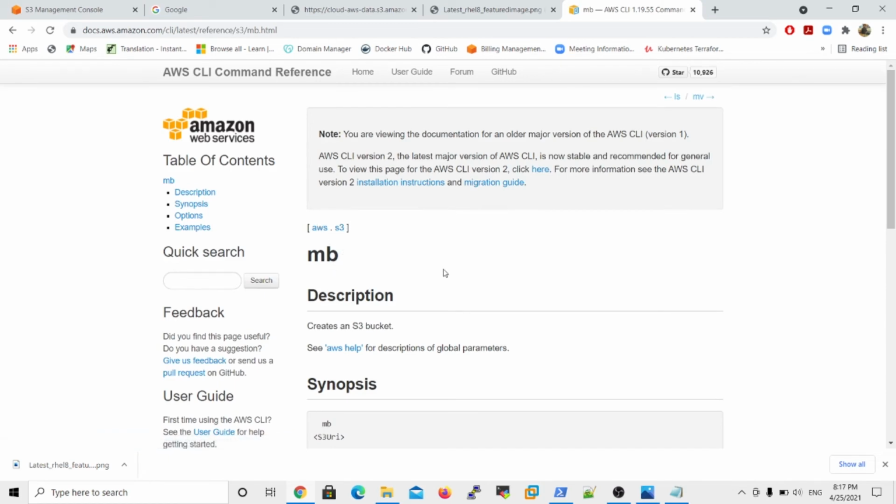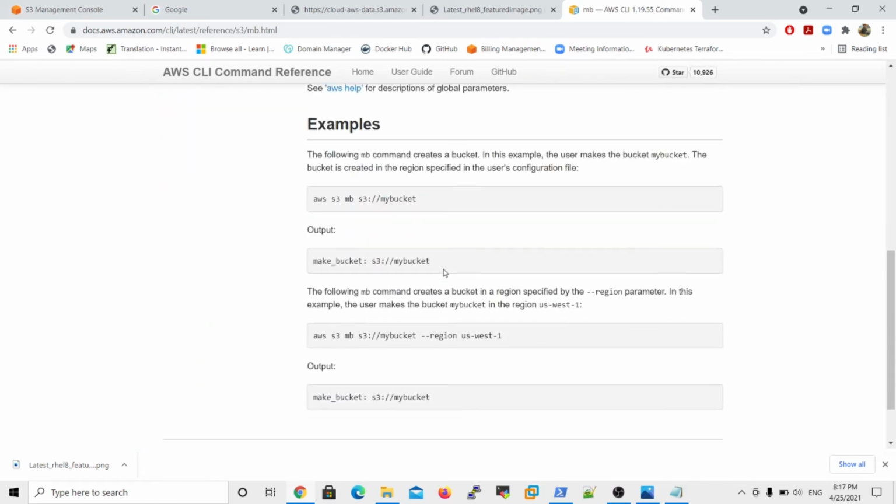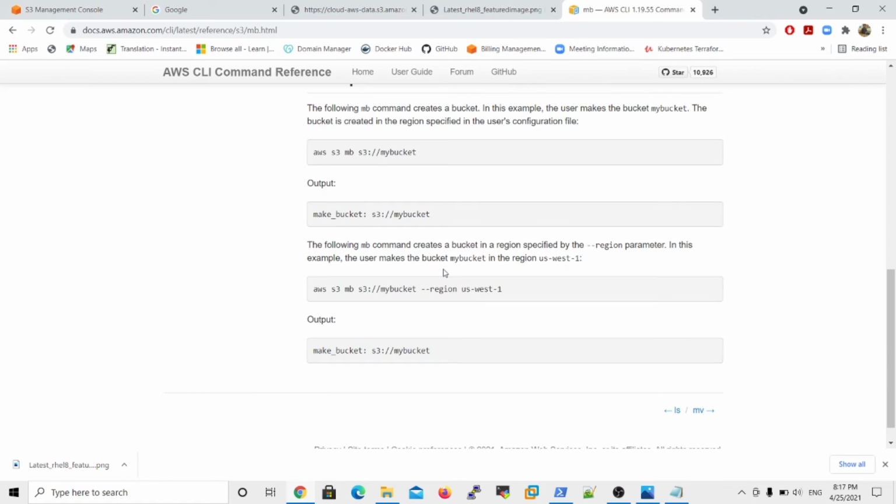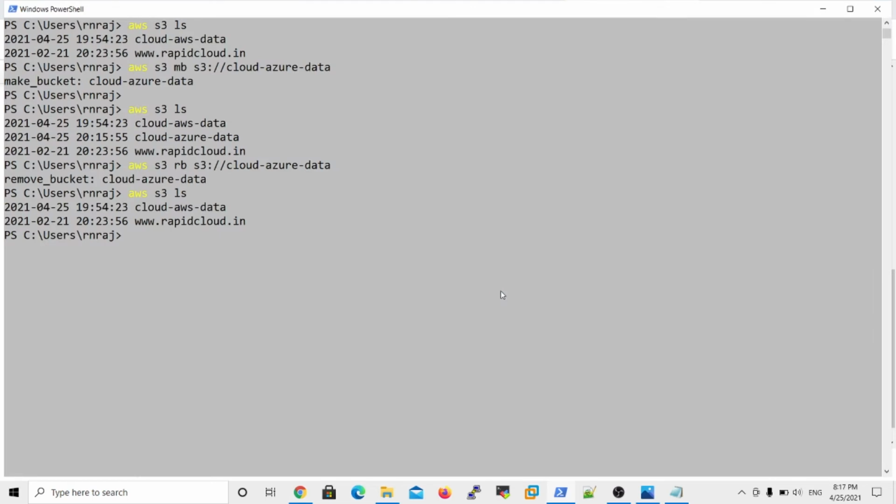So aws s3 mb is the option to make a new bucket, but if you want to create a bucket in another region, then here is the option: aws s3 mb, then you can select the region name. If I go for this command, then the bucket will be made under the region US East 1. But what is my bucket name? My bucket, for example Raju, then enter. So basically, if you do not specify the region name, by default it will create in the current region US East 1, that is the Virginia region. But now this bucket is available under US West 1 because I specified where to create it.